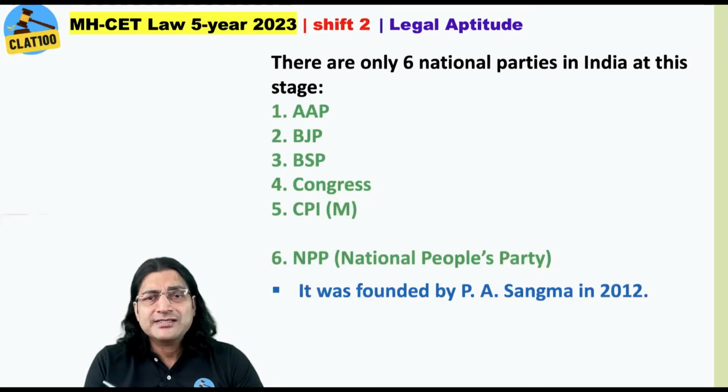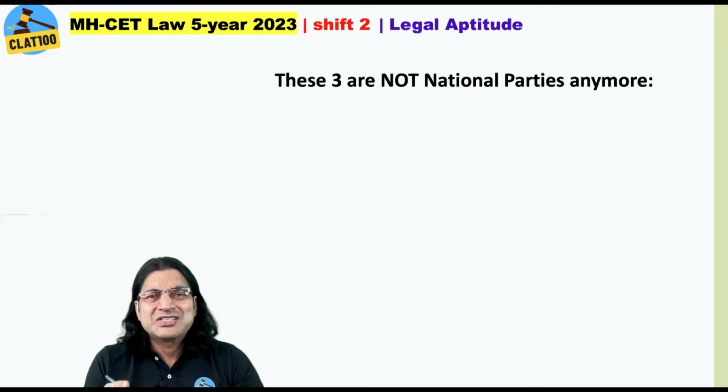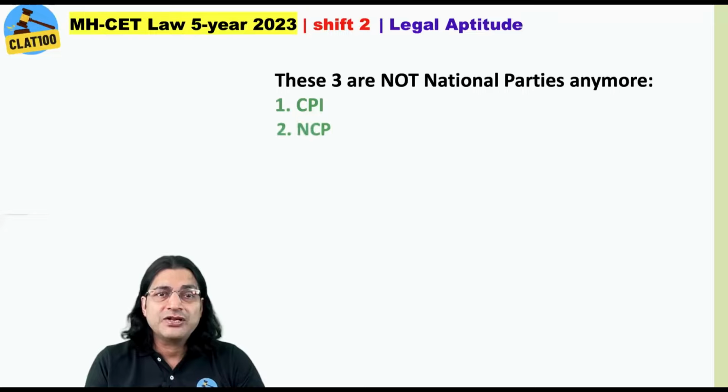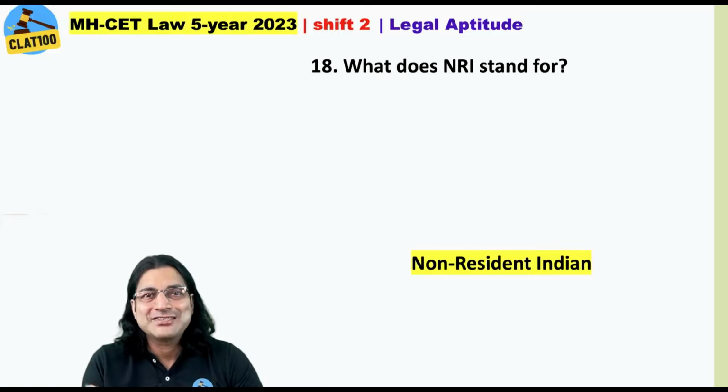It was founded by P.A. Sangma in 2012. It is mostly concentrated in the state of Meghalaya, but now this NPP is a national party as recognized by the Election Commission of India. These 3 are not national parties anymore. Never get confused. Communist Party of India, Nationalist Congress Party, and Trinamool Congress. What does NRI stand for? Some say non-reliable Indians, okay, but that is non-resident Indian.